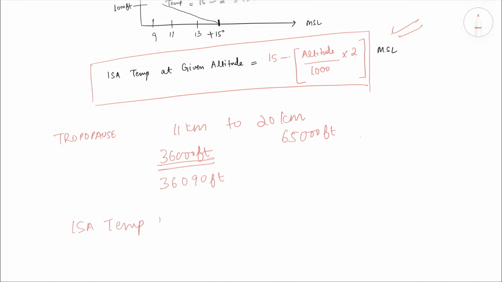At 36090 feet the temperature will be equal to 15 minus 36090 upon 1000 into 1.98. I am taking the exact value as of now.